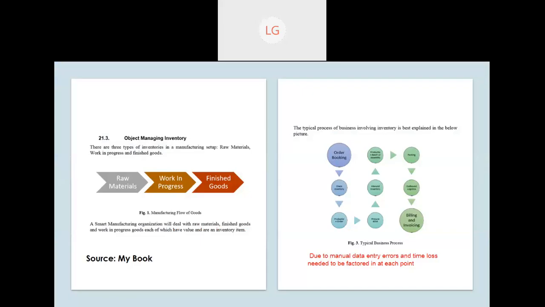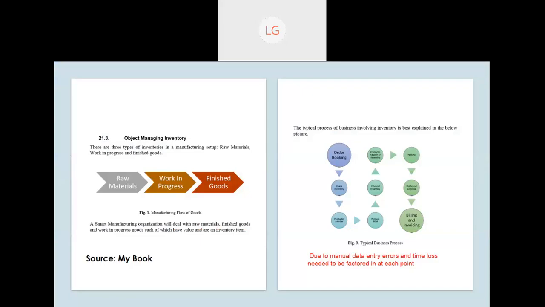Smart manufacturing. If we want to make a smart manufacturing organization, we have to deal with all these things, and we have to see that nothing is lost. There should be proper timing. There were so many challenges, manual data entry errors were there. So there were many challenges which they reduced or actually eliminated in their manufacturing unit.